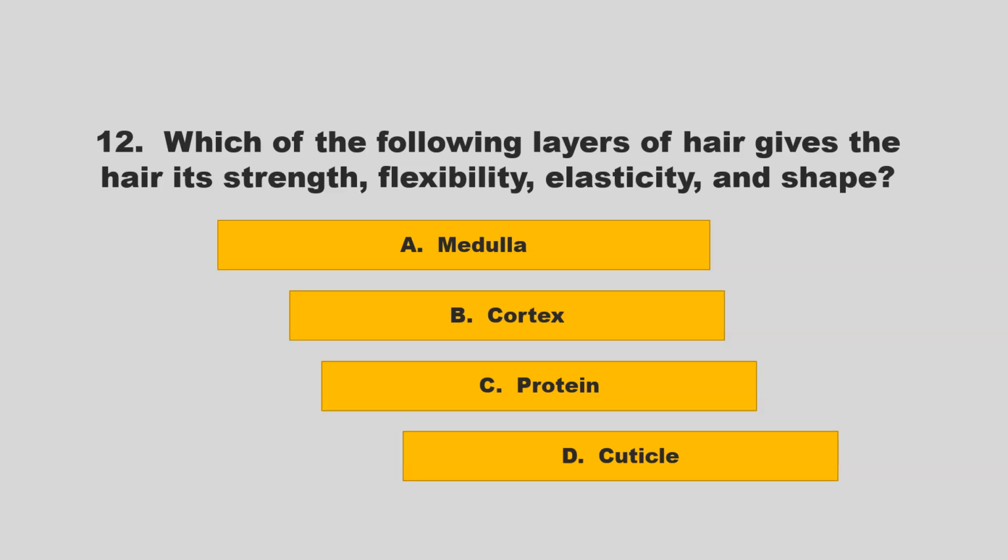Which of the following layers of hair gives the hair its strength, flexibility, elasticity, and shape? Is it medulla, cortex, protein, cuticle? If you chose B, cortex,